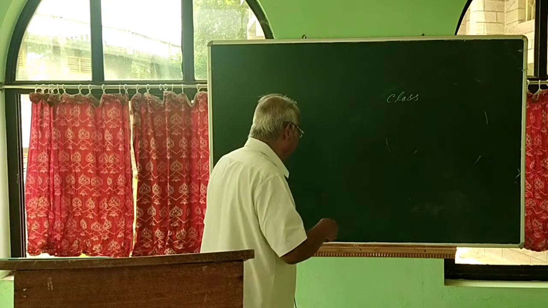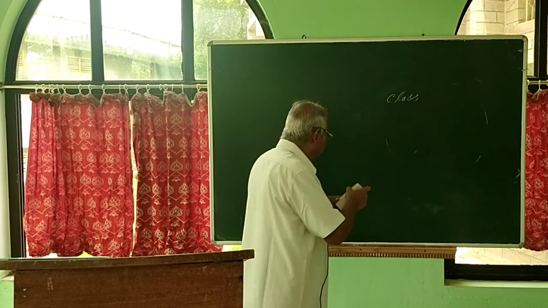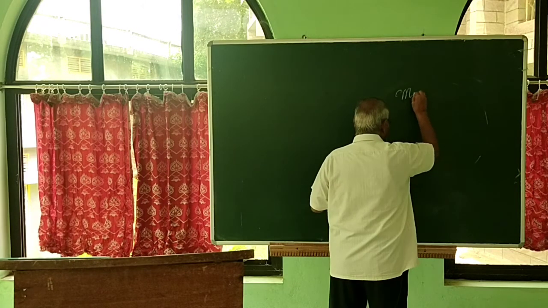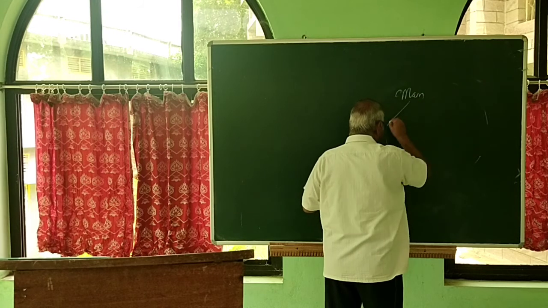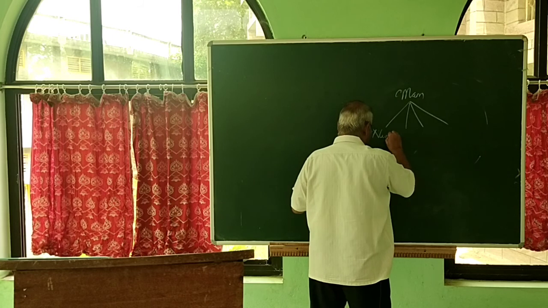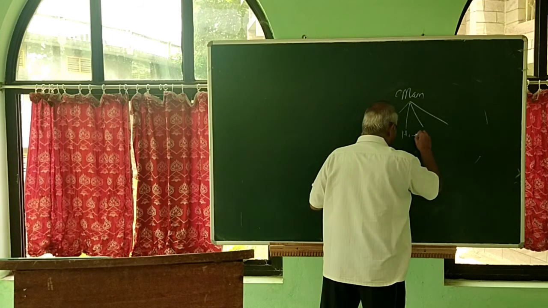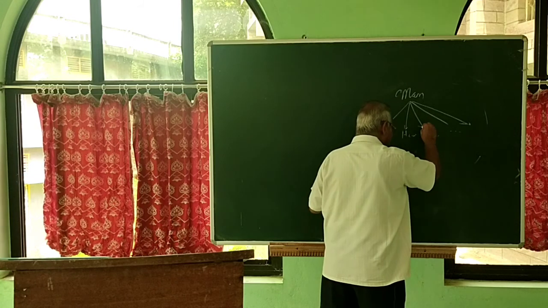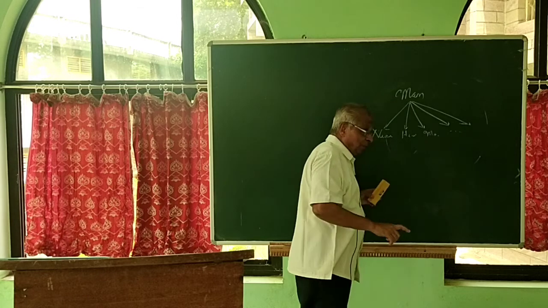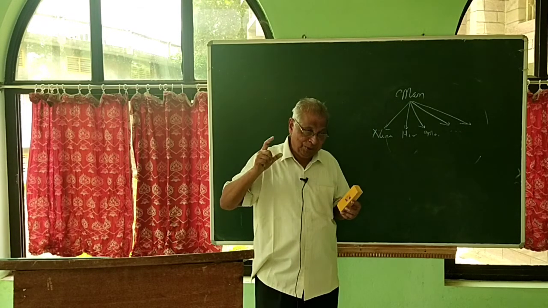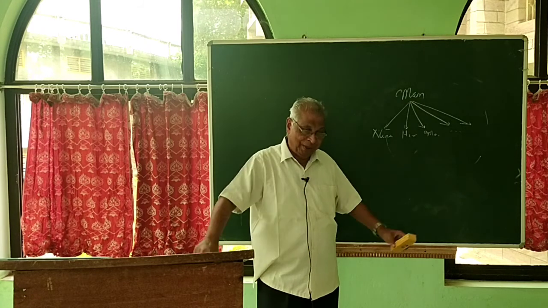I am dividing humans or man into Christians, Hindus, Muslims, and so on. Here we are dividing humans into different groups based on one criterion. And what is the criterion? Religion. Based on religion, we are dividing the humans.